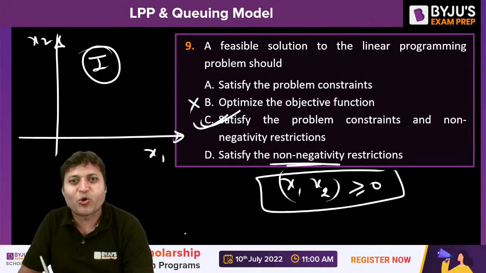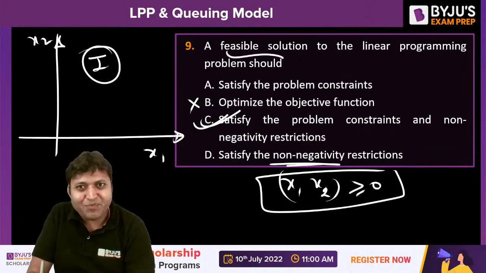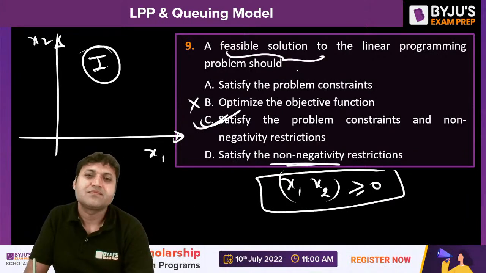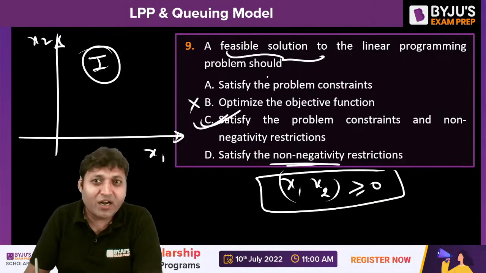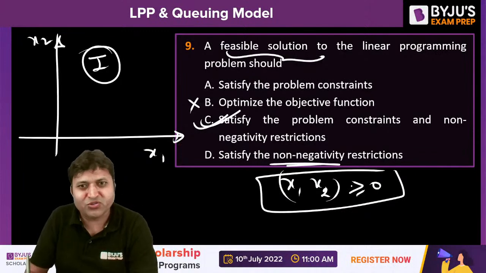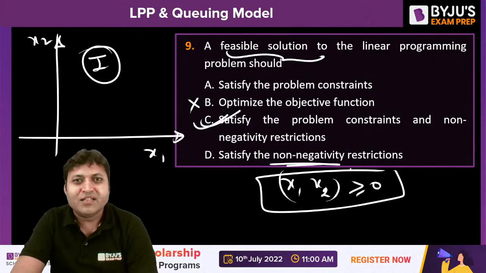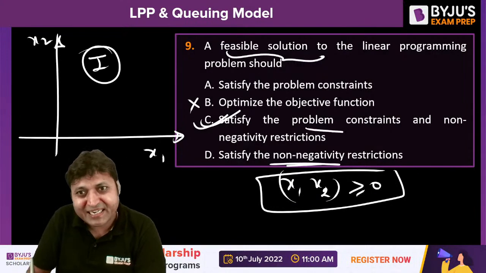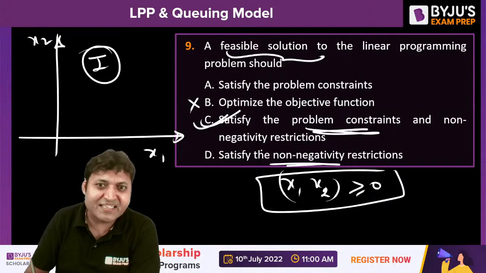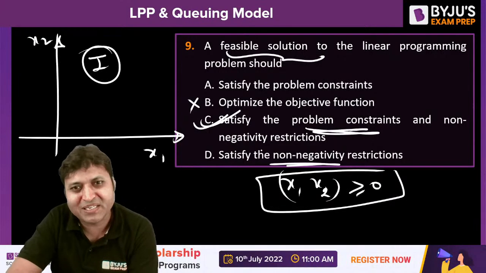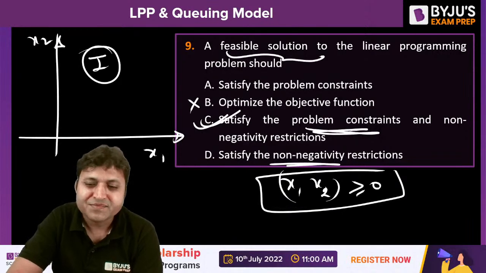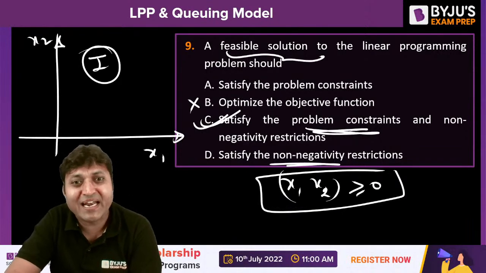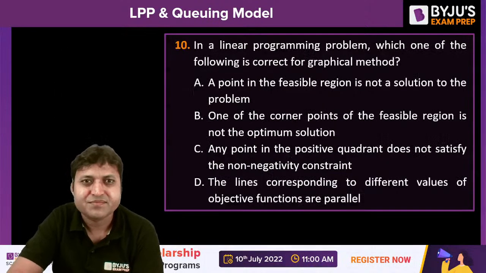Option C is more appropriate. Option C, the feasible solution. And the corner points are known as basic feasible solutions. The corner points will become the basic feasible solutions, right? So the feasible solution satisfies the problem constraints as well as the non-negativity restrictions. So option C is more appropriate than A or D separately. If it would have been an MSQ, then A and D both would have been correct.